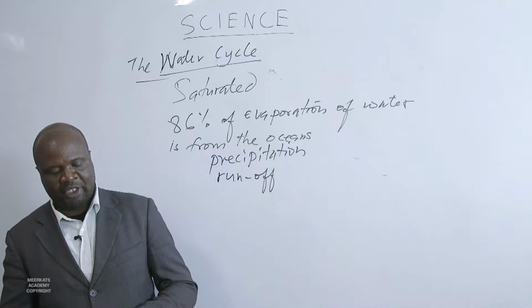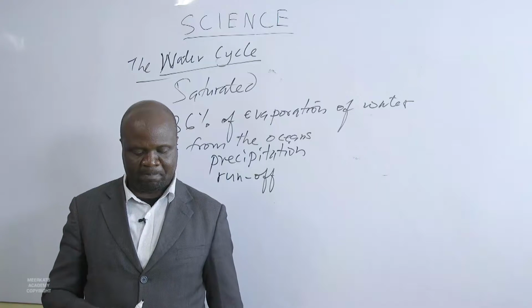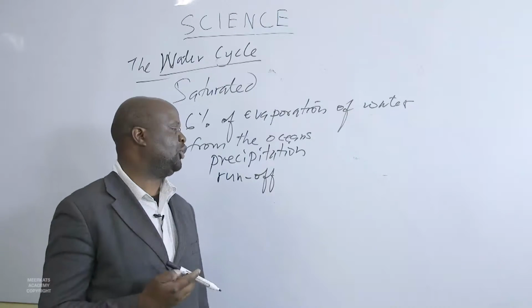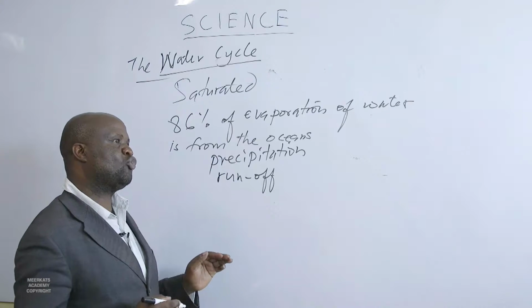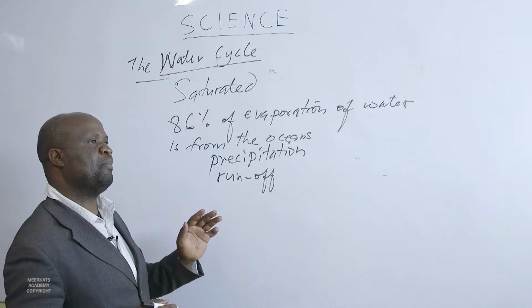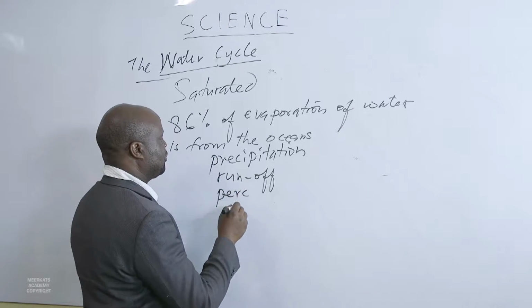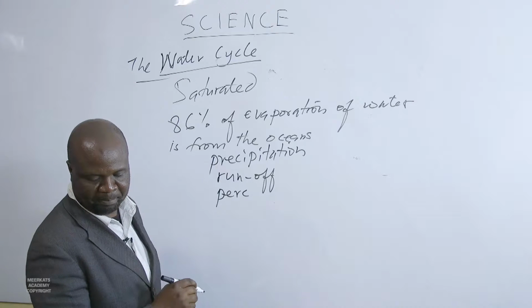It may soak down into the soil. The rainwater can soak down into the soil in a process called percolation. So the water that will not run to form rivers, the water that will not go back to the ocean, then it can experience this situation called percolation.